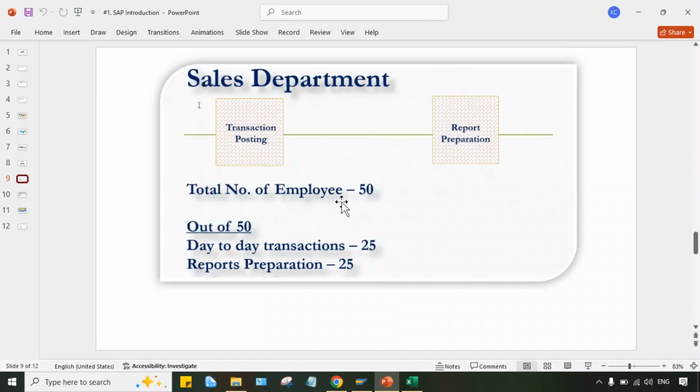Let's suppose someone went to the reception counter and wanted to get certain information. In that case, what will happen, guys? Whoever the receptionist is, to find out a single piece of information, they have to check multiple registers. It may take half an hour, 1 hour, or 20 minutes.